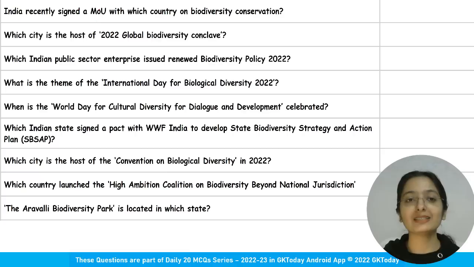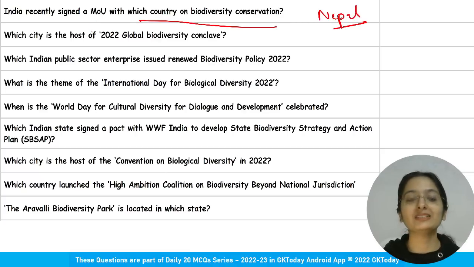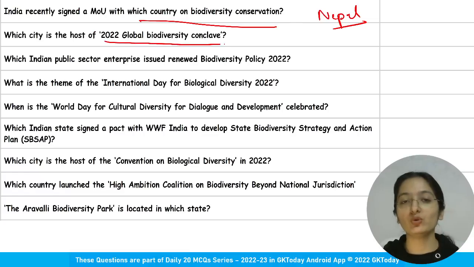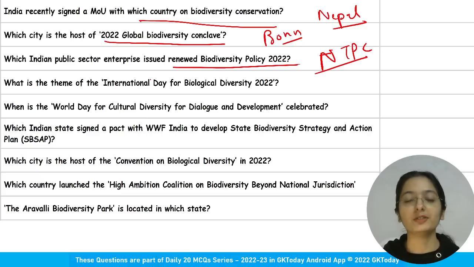India recently signed an MOU with which country on biodiversity conservation? Nepal. Which city is the host of the 2022 Global Biodiversity Conclave? Bonn. Which Indian public sector enterprise issued the Renewed Biodiversity Policy 2022? NTPC, National Thermal Power.